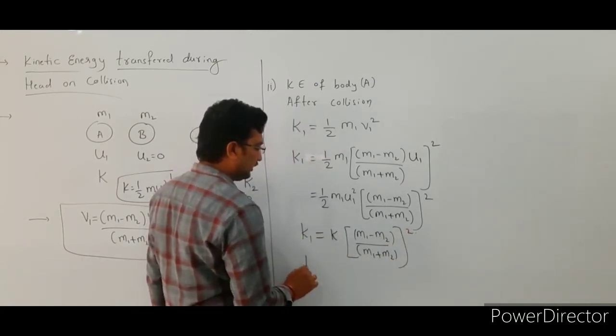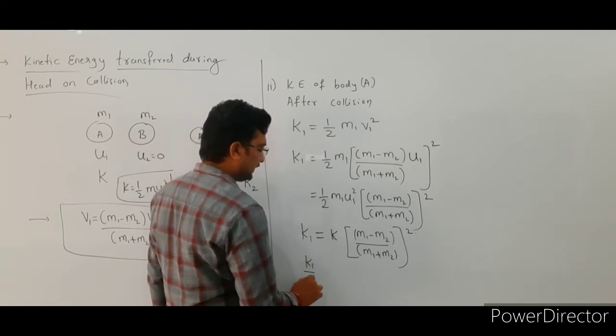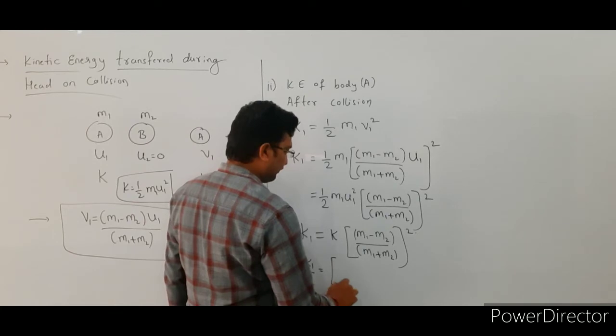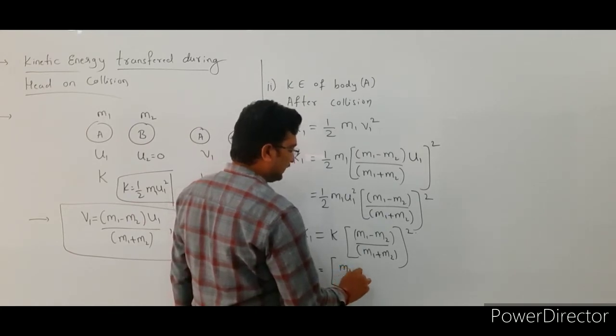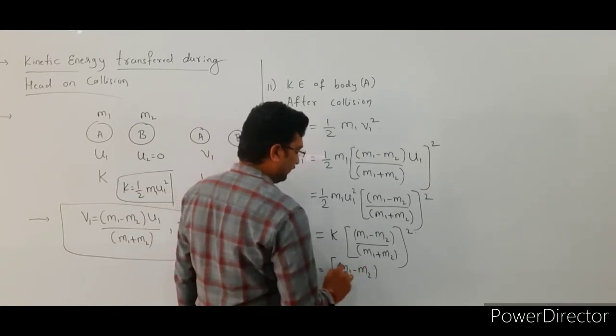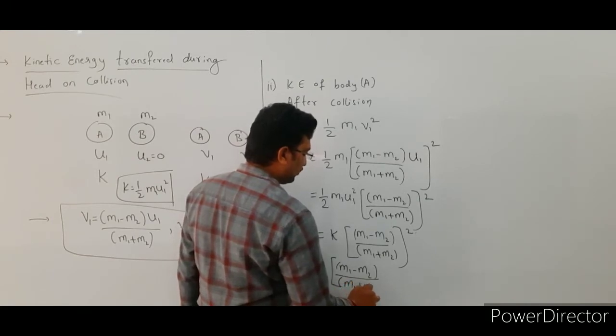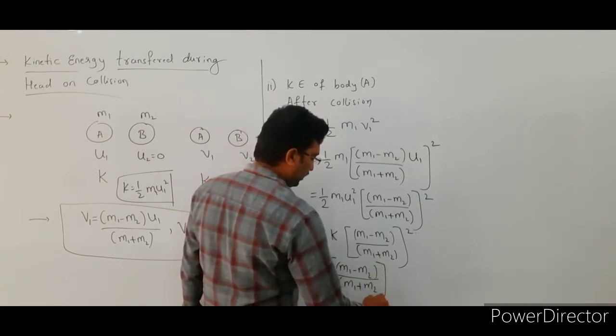So from this, K1 by K is equal to (m1 - m2) divided by (m1 + m2) whole square.